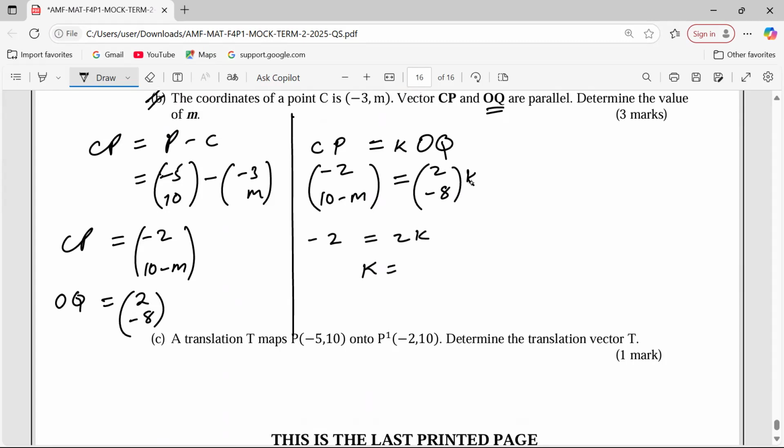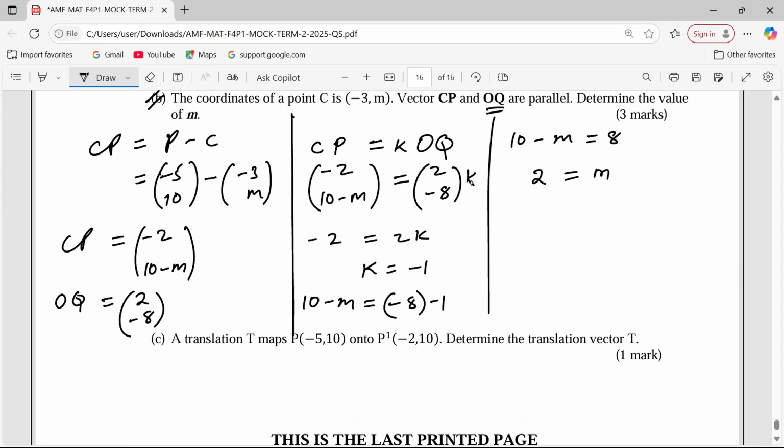So what is k? Negative 1. With k as negative 1, the same constant should multiply the y components. So 10 minus m equals negative 8 times negative 1. This will give us 10 minus m equals positive 8. How do we get m positive? 10 minus 8, which is 2. So the value of m is 2.